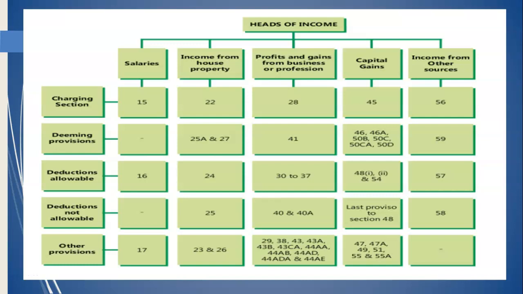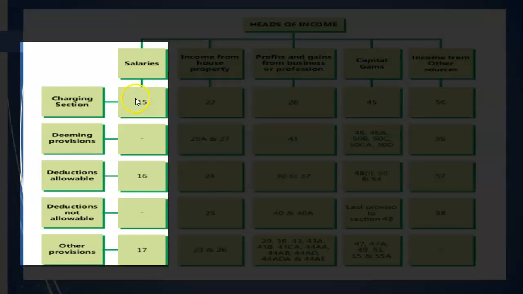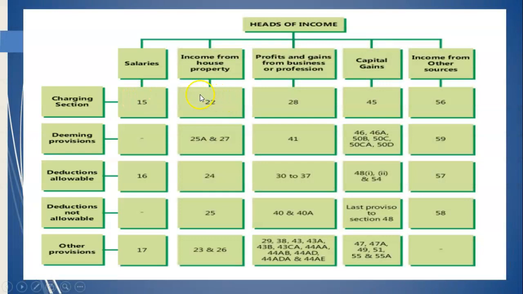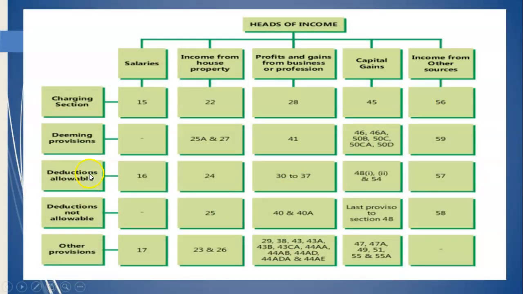So, if one wants to look at classification of various income under the charging section, then dear students, the salary charging section is section 15 of the Income Tax Act 1961. Income from house property charging section is 22. Profit and gains from business and profession is 28. Capital gains are under 45 and income from other sources is 56. And we have respective deductions available for the heads of income. For salary income, deductions are available under section 16.